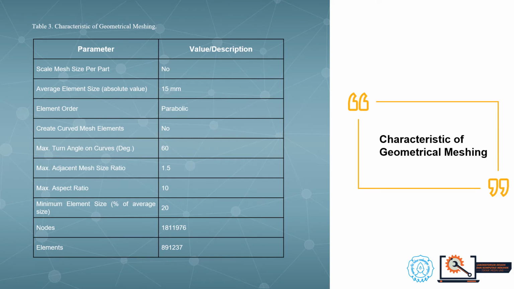And then they have the characteristics of geometrical meshing. It has a scale mesh size per part, average element size, element order, curve mesh element, max turn angle on curves in degrees, maximum adjacent mesh size ratio, maximum aspect ratio, minimum element size, nodes and elements.